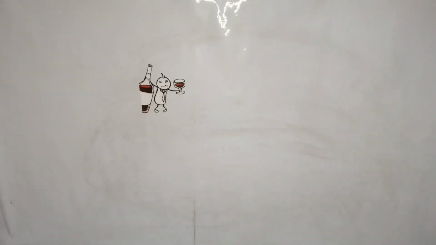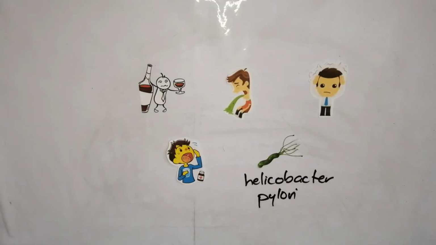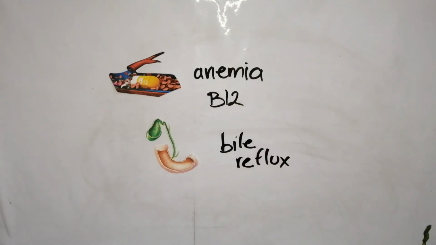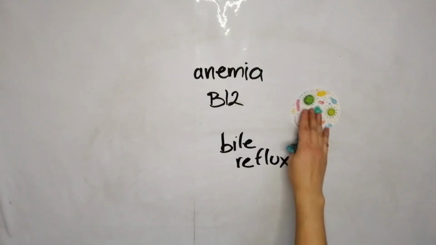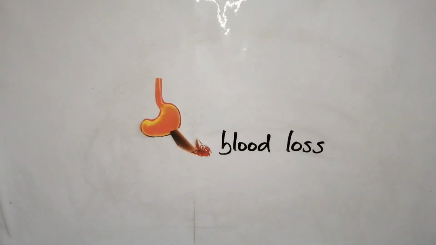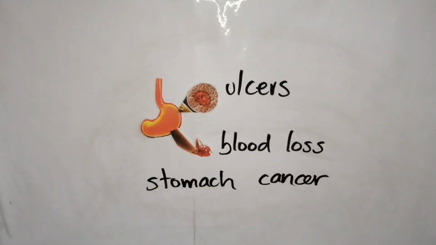This can be caused by alcohol use, chronic vomiting, stress, use of medications such as aspirin or anti-inflammatory drugs, a bacterium called Helicobacter pylori, pernicious anemia in which vitamin B12 is not absorbed, bile reflux, or another infection caused by bacteria or viruses. If gastritis is left untreated, it can lead to severe blood loss from ulcers and can increase the risk of stomach cancer.